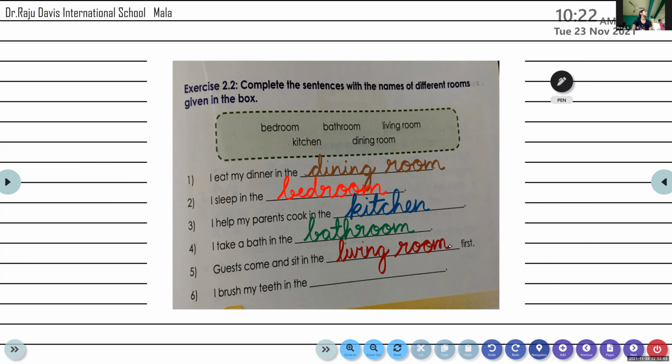When some guests, see, we are aware of it, right? When some guests come to our homes, we request them to sit on the sofa in the living room. Okay, good, dear.